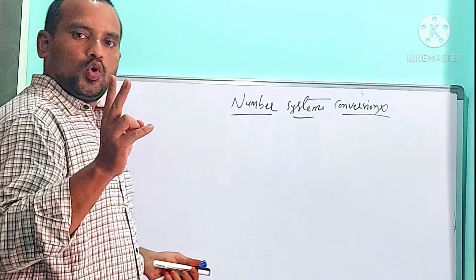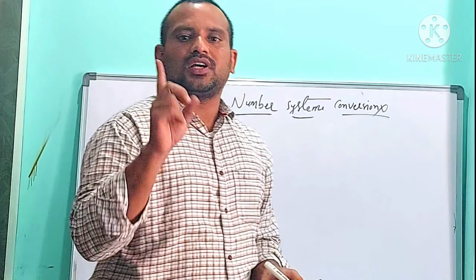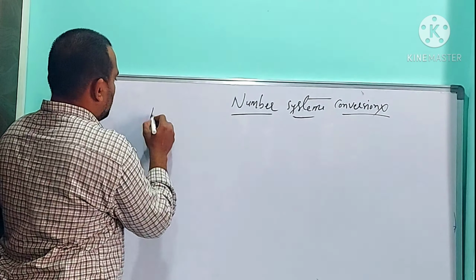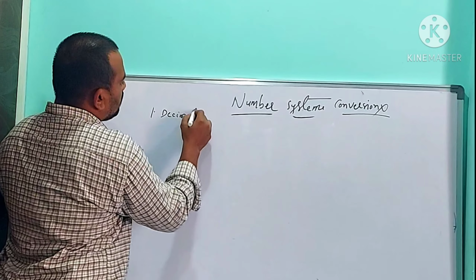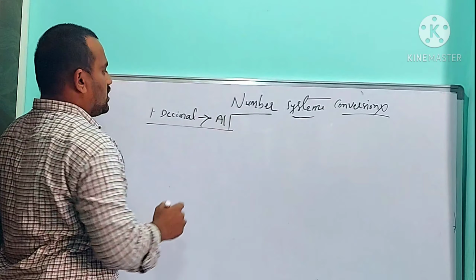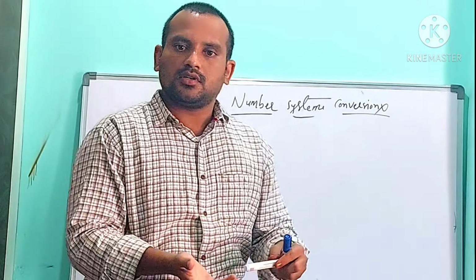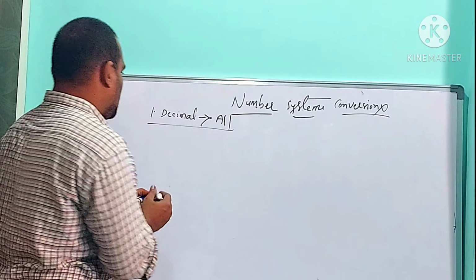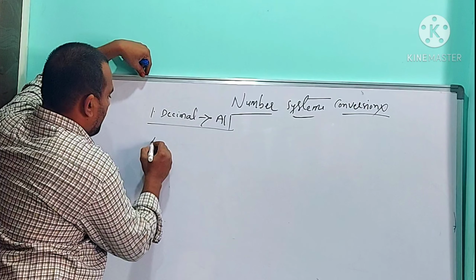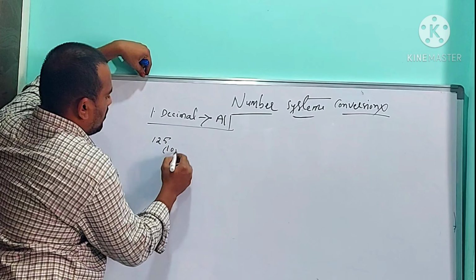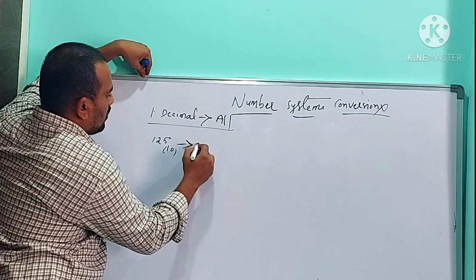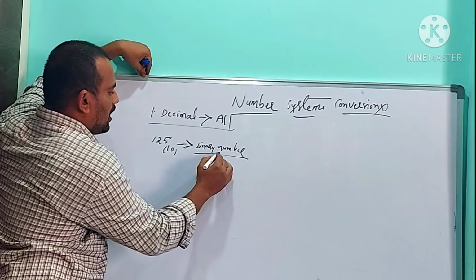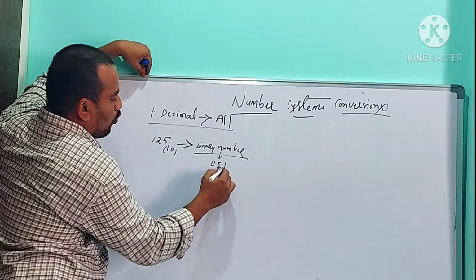There exist two universal number system conversions. How many? Two. One is decimal to all. Decimal to all means you can convert decimal to binary, decimal to octal, and decimal to hexadecimal. For example, I am taking one decimal number, 125 base 10. I need to convert this into a binary number. A binary number contains only zeros and ones.